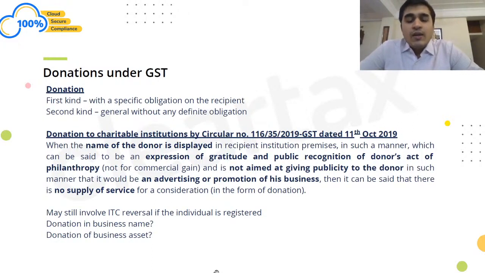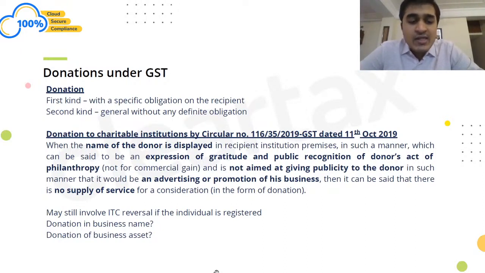But if, let's say, Reliance Industries Limited is showing that this was being given as a philanthropic activity, in that case, let us say it is not out of CSR, but it is out of outside that. In that case, where Reliance Industries Limited is recognized, it may not be considered as a donation, but it may be considered as sponsorship. So if it is considered as sponsorship, in that case, it would be considered as supply of service because their name is being displayed and it is an advertising or promotion of their business. So donation in business name becomes very important.